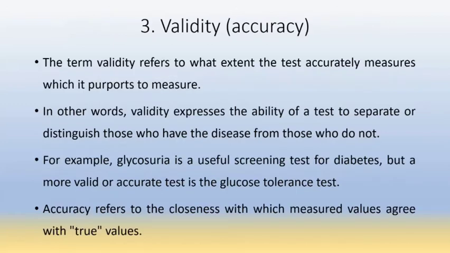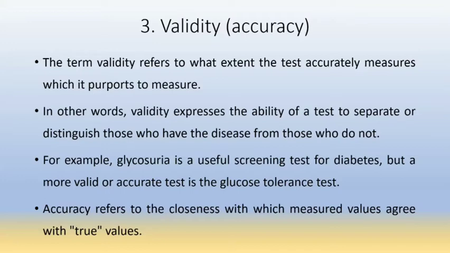Then the third point about the test to be applied is validity or accuracy. So the term validity refers to what extent the test accurately measures which it purports to measure.